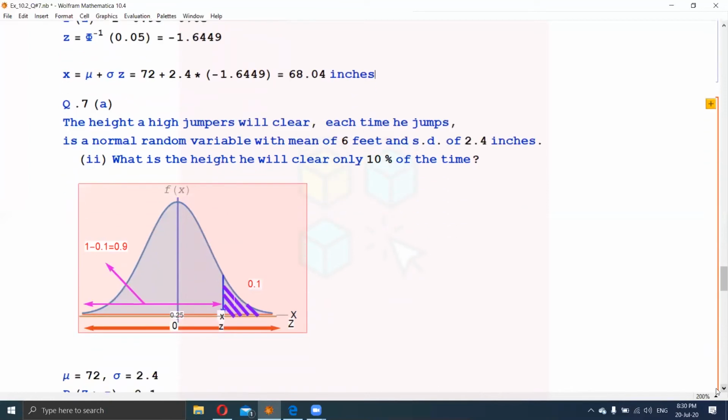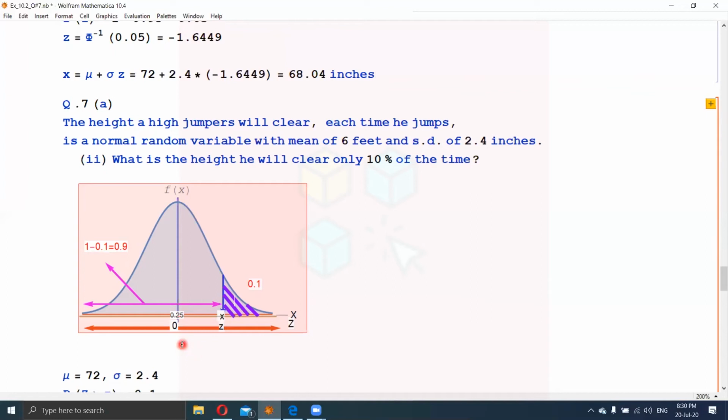Now come to the next part of this question. The same question, but with the statement, what is the height he will clear only 10% of the time. Now the percentage is reducing from 95 to 10%. So the area is now reducing from 0.95 to only 10%. The shaded area is only 10% now, and the remaining area is on the left side, which is 1 minus 0.1, equal to 0.9.